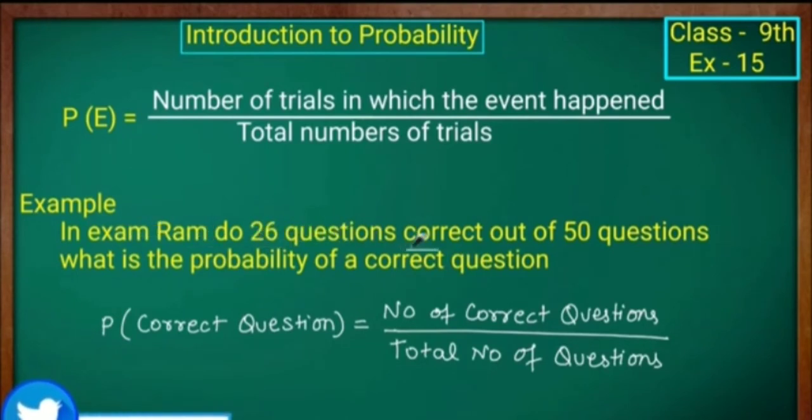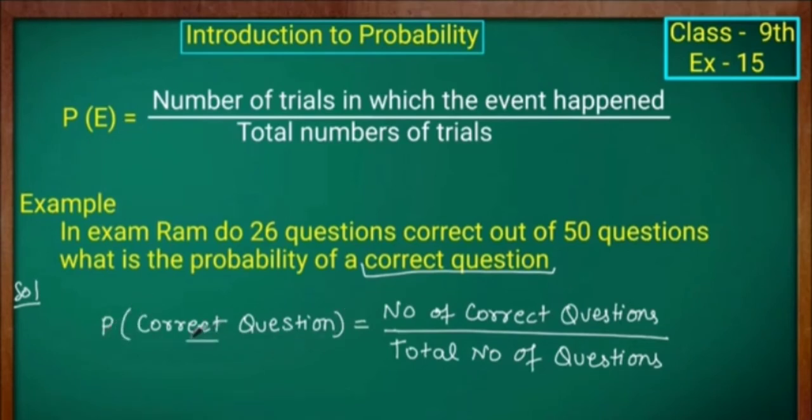Next example. In an exam, Ram answered 26 questions correctly out of 50 questions. What is the probability of a correct question? We are going to find the fraction of correct questions. The probability of a correct question equals the number of correct questions Ram answered to the total number of questions.